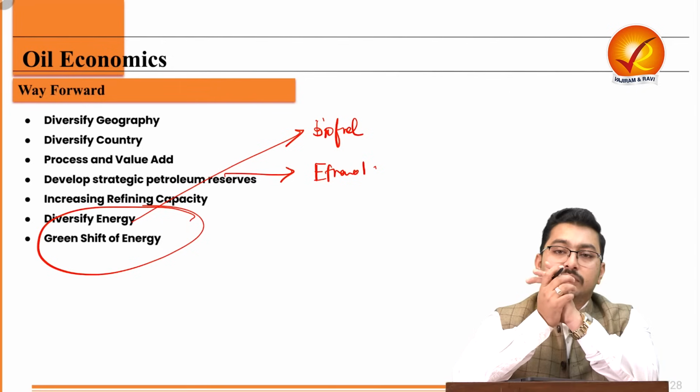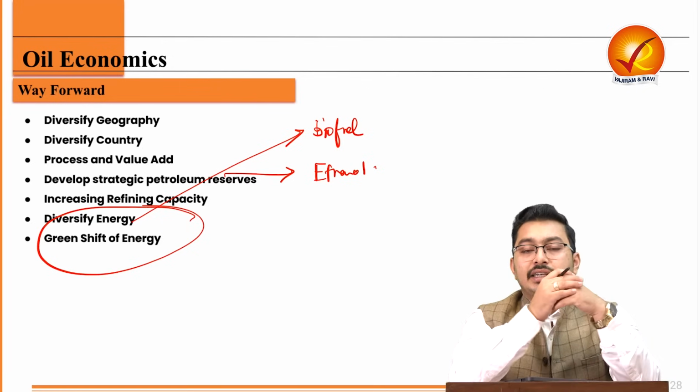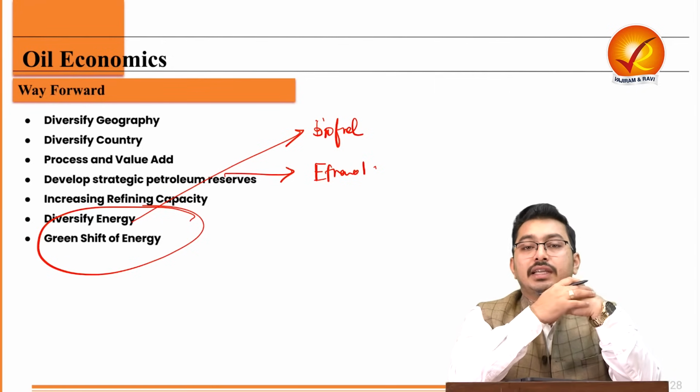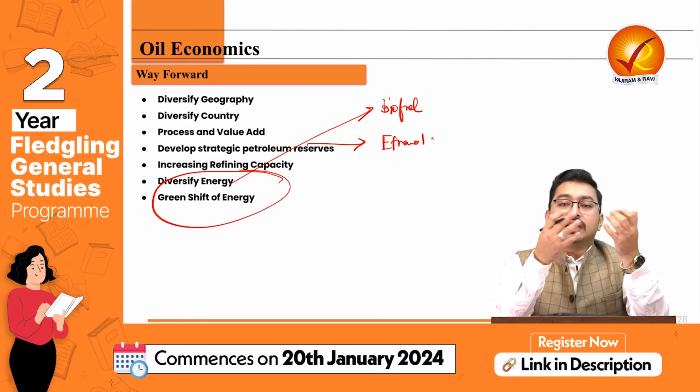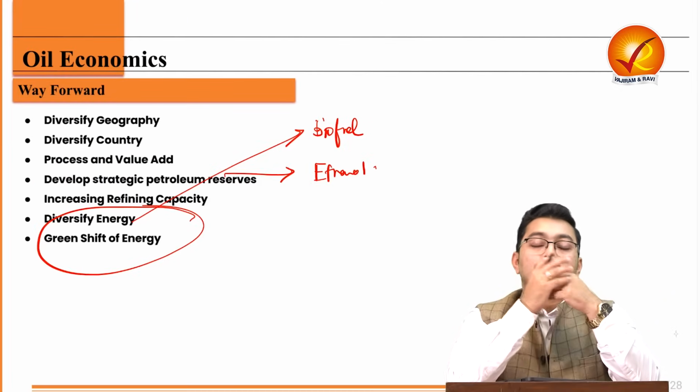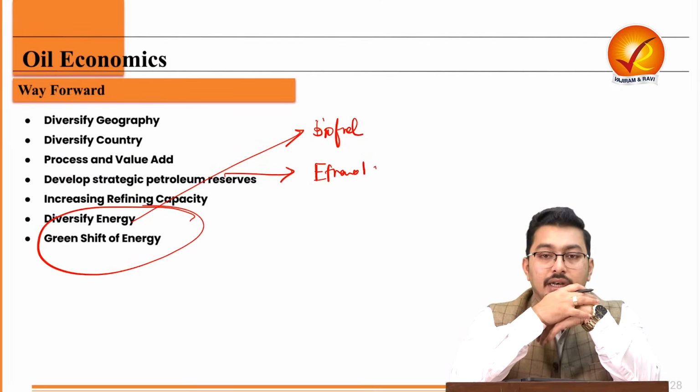As much as possible, our entire energy needs should move towards electricity, and that electricity can also be sourced from sources like wind and solar energy.